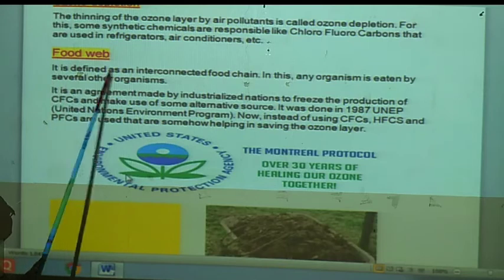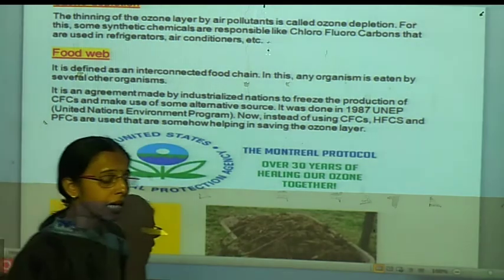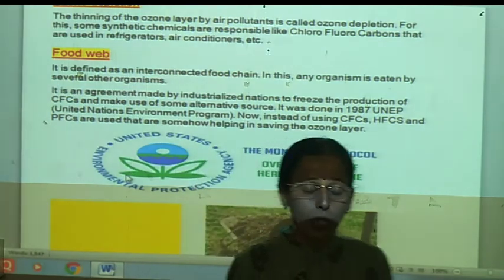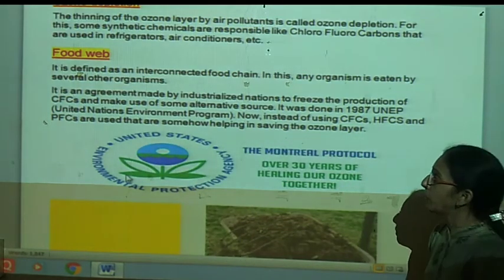Now, about the food web we have seen, but about ozone depletion we are taking care, our government is taking care, WHO is taking care of this ozone depletion, how it can be reduced.